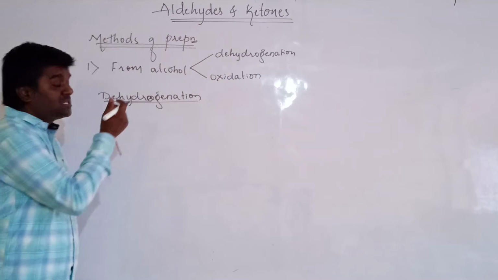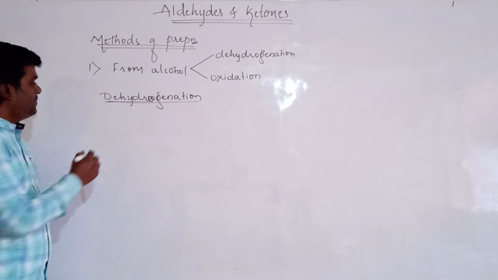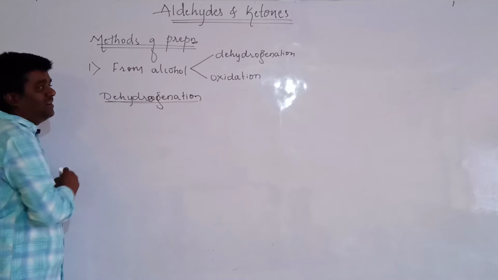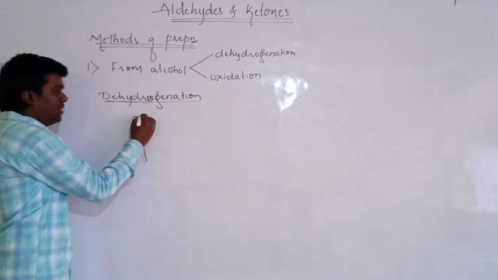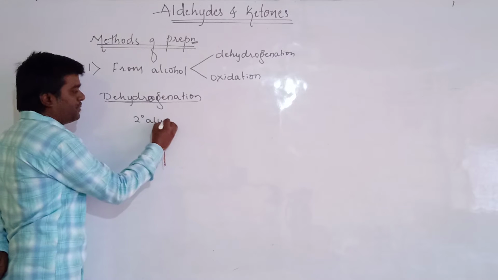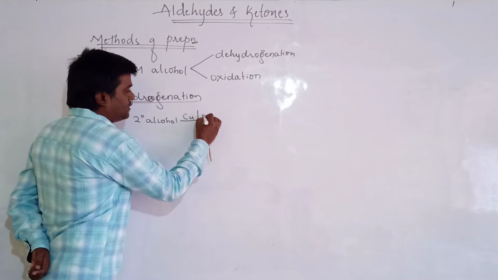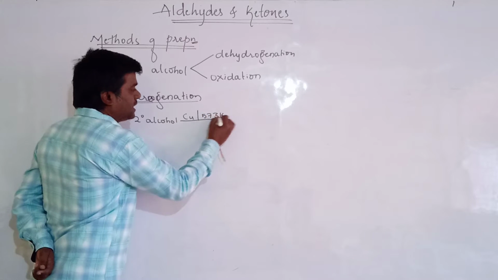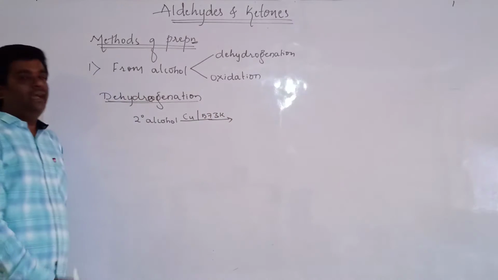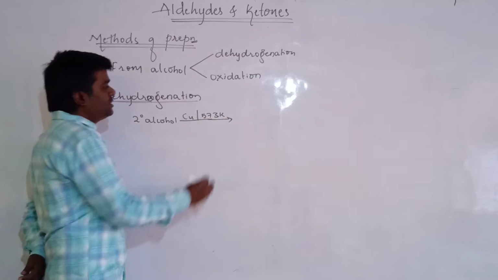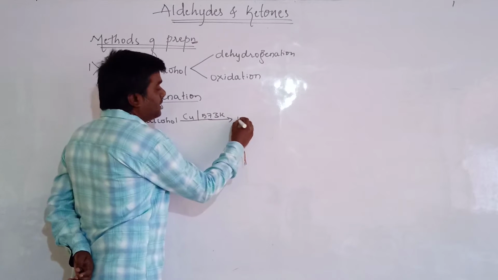Then let us start from the secondary alcohols. When the vapors of secondary alcohol are passed through copper gauze at 573 Kelvin temperature, then it will undergo dehydrogenation to form the compound called ketones.